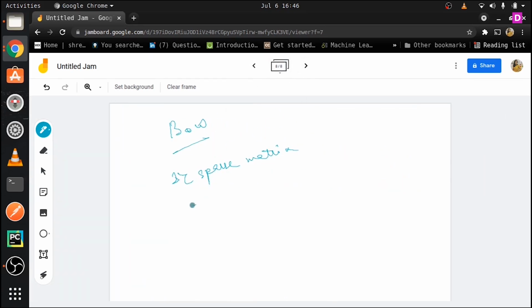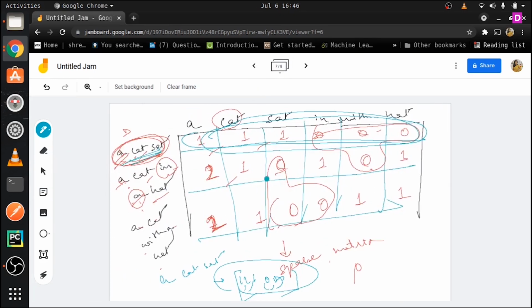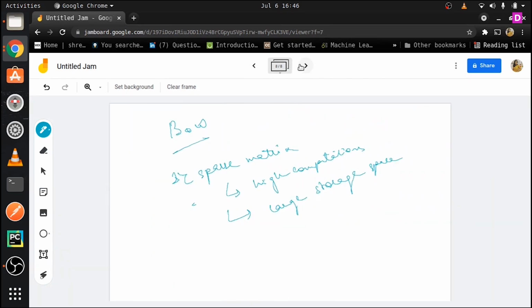The other problem with sparse matrices is high computation, since the matrix keeps increasing. And the second problem is large storage space. You will require a very large space to store the whole thing. Hence this whole bag of words approach can be a problem. Okay, so we come to the next topic.